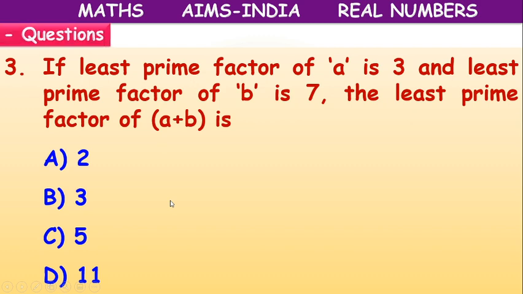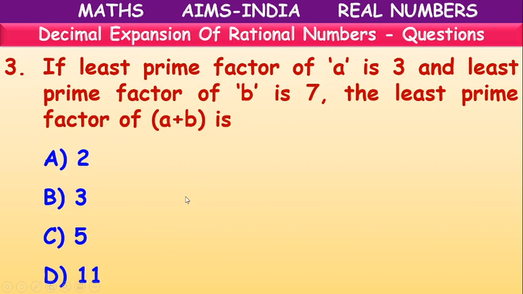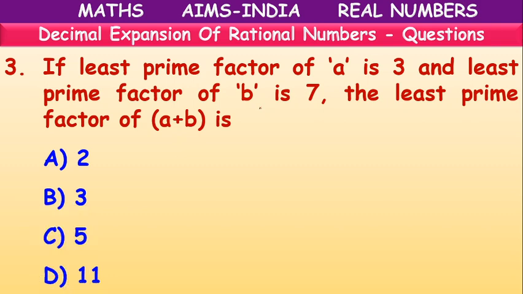Third question children. If the least prime factor of A is 3 and the least prime factor of B is 7, then the least prime factor of A plus B is? They are telling the factor of A is 3, means the A value will be 3, 6, 9, 12 like that.